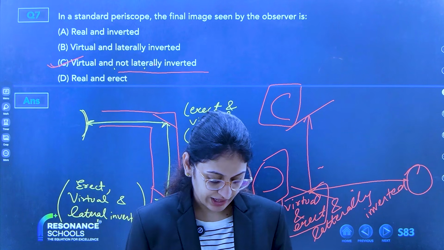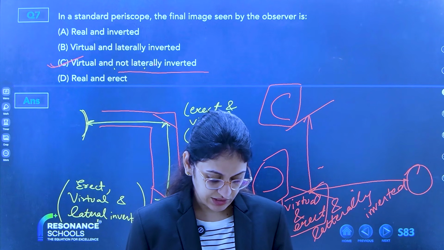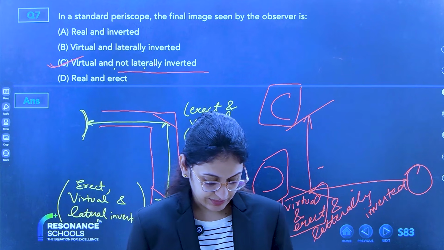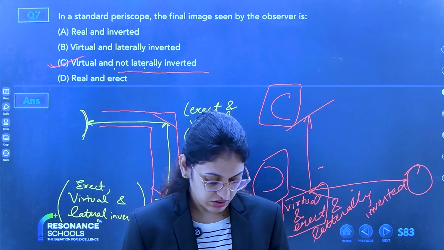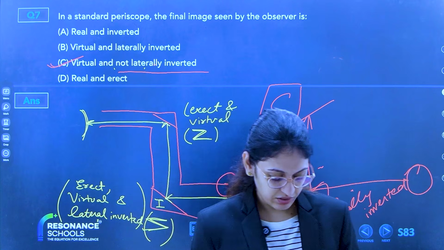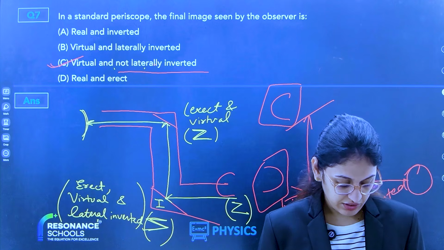SCH08 wrong, ma'am. What happened? Real is inverted, virtual is erect. Yes, that is clear. Yes, ma'am. Thank you. Any doubt? SCH08, what is wrong? Tell me where I am wrong.